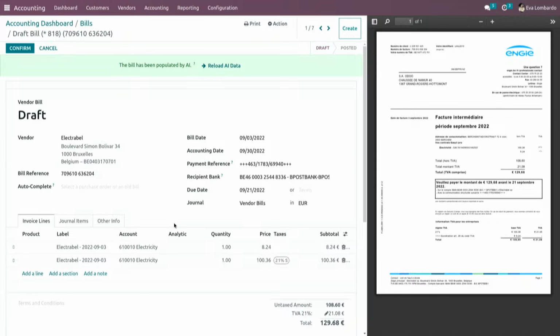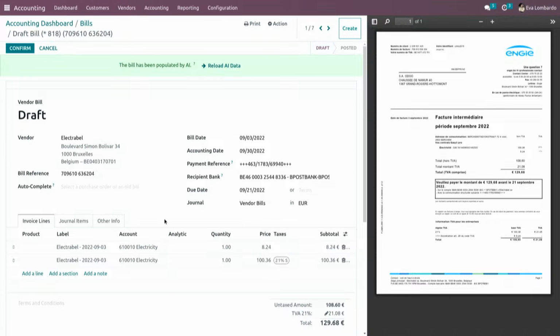Well, it's true, the OCR cannot retrieve this account or the proper tax, but that's when the artificial intelligence will take over and detect the combination of the vendor and the label of that bill and give you the most appropriate account that you've been using. And it goes, of course, the same way for the taxes.